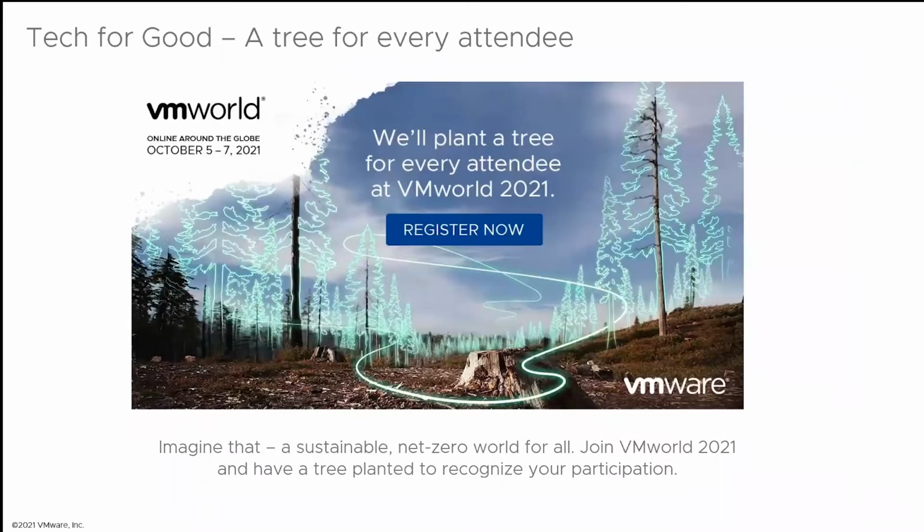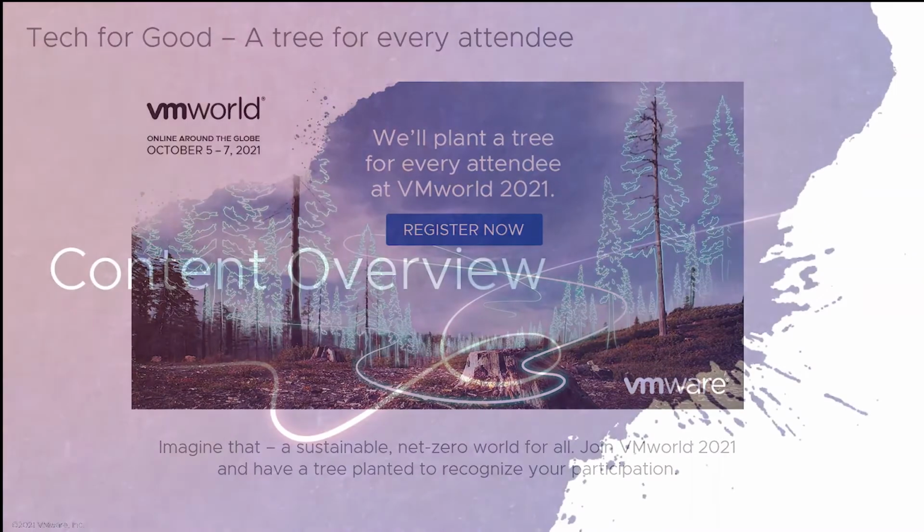I want to talk a little bit about Tech for Good. We have a tree for every attendee this year. This is why it's so important, not only to gain access to the content, but to attend the event, to be part of our goals for net zero by 2030. So we'll plant a tree for every attendee at VMworld. We're also going to plant some mangrove trees in alignment to our commitment to nature-based solutions. So something really important to the company. We want you all to feel part of it.